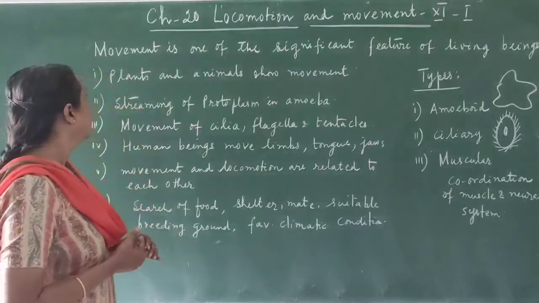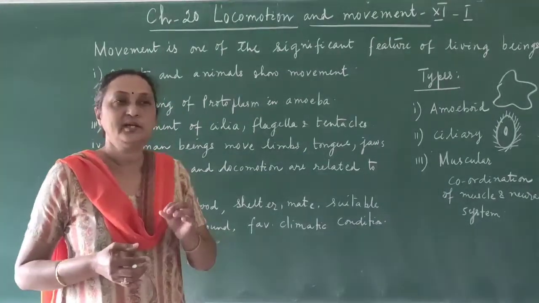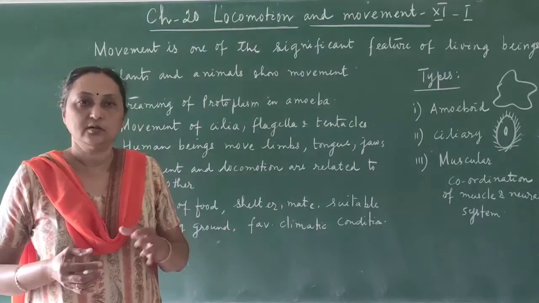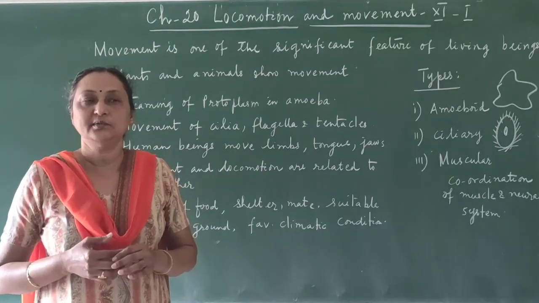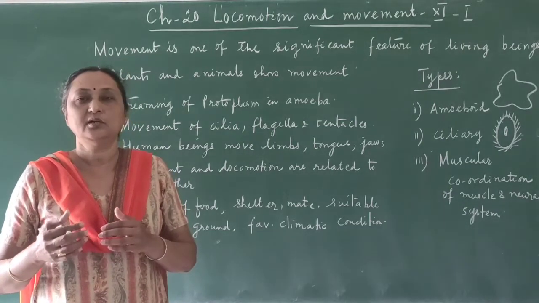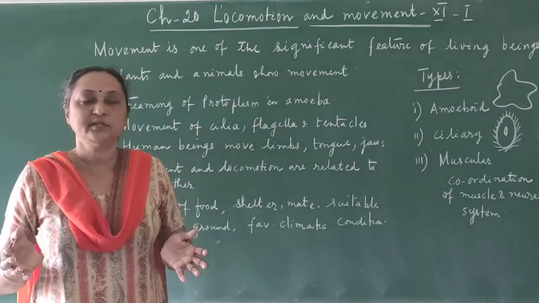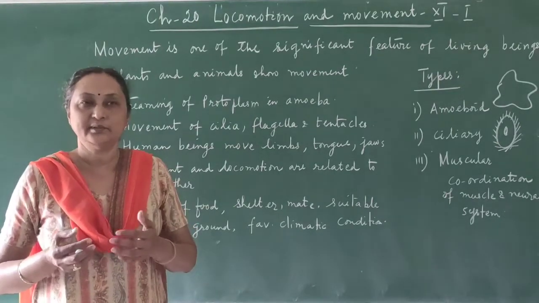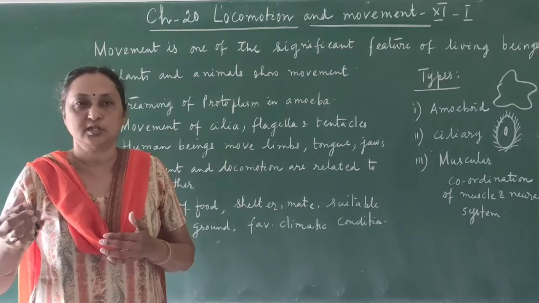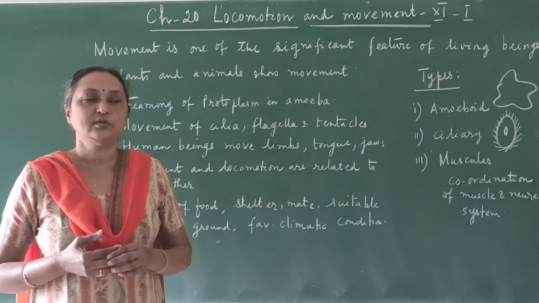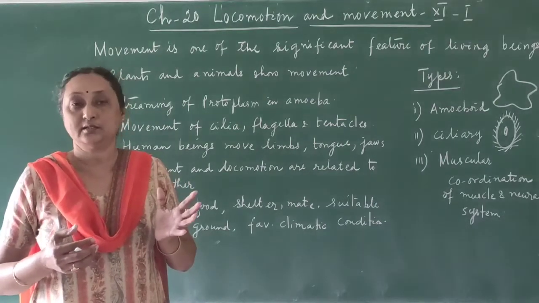Plants and animals both show movement. Movement is seen in the plants and also in the animals. But what is the difference? In animals, you can see they are actually moving from one place to another. They are also moving different body parts, and they have the ability to move from one place to another, and that is called locomotion. Whereas in the case of plants, you can only see that they may change direction.